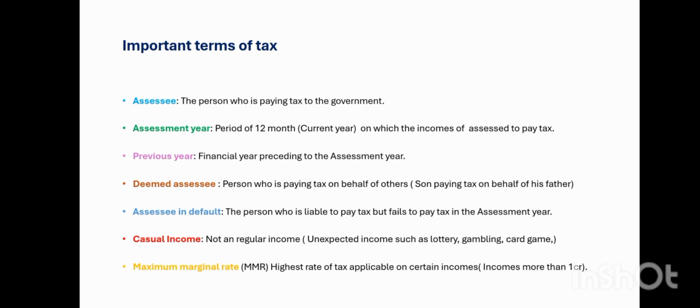And the next is deemed assessee. Deemed assessee is nothing but a person who is paying tax on behalf of others. He is not an assessee, but is said to be an assessee here. He is acting as an assessee. See here, a son paying tax on behalf of his father. For example, if the father is a bedridden person who can't move, for that reason his son is paying tax for his father, so he is said to be a deemed assessee. He is acting as an assessee on behalf of his father.